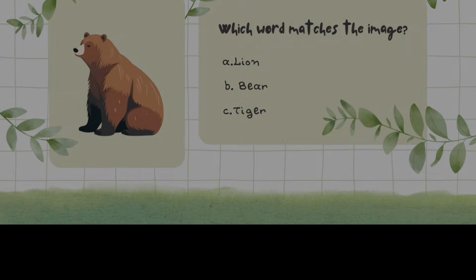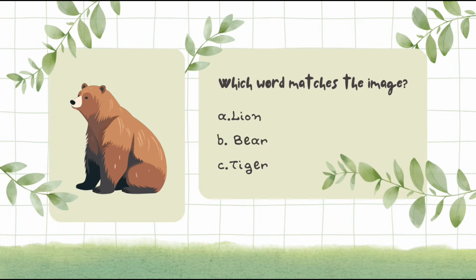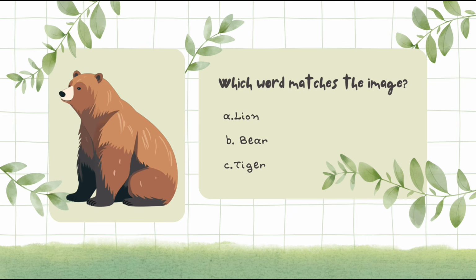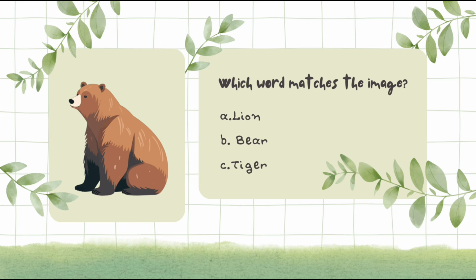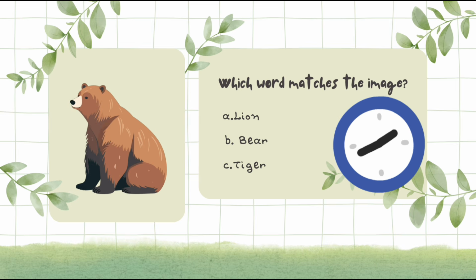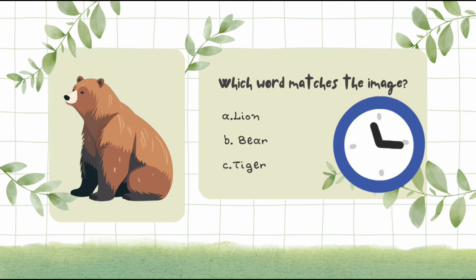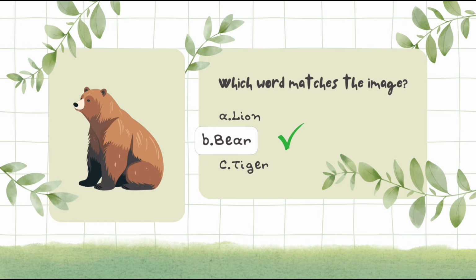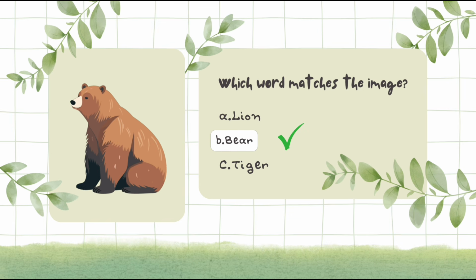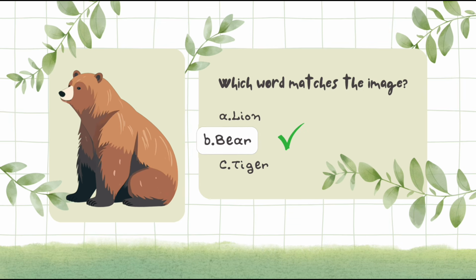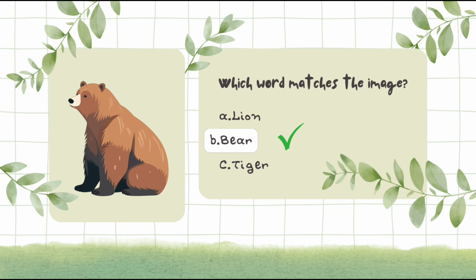Kids, which words match the image? A. Lion. B. Bear. C. Tiger. Yes, kids, the image match the option B. Bear. This is a bear. Bear is a wild animal.